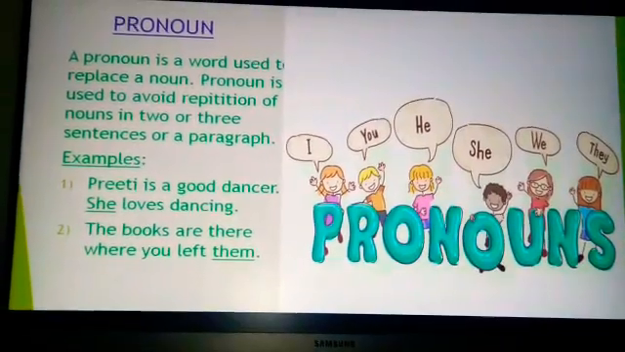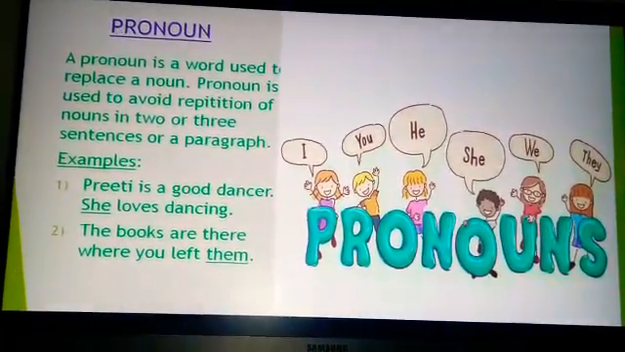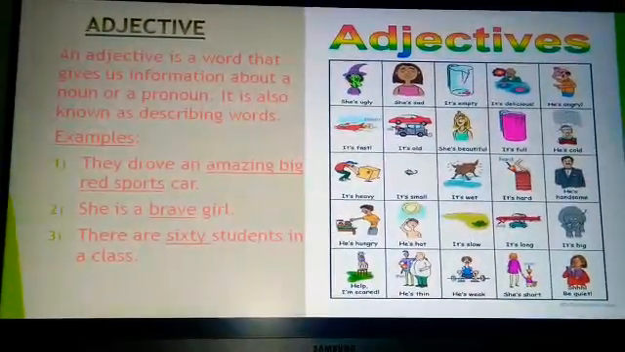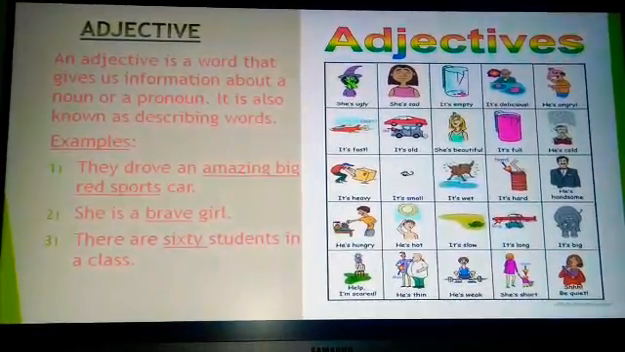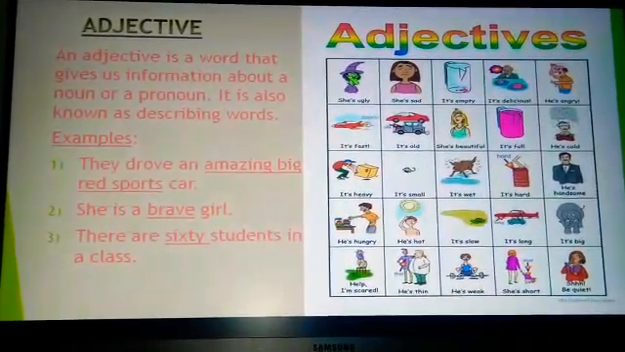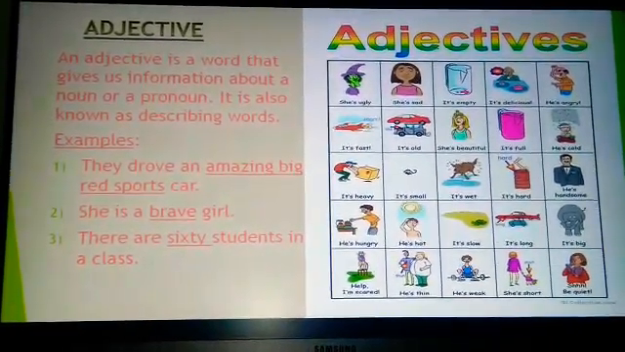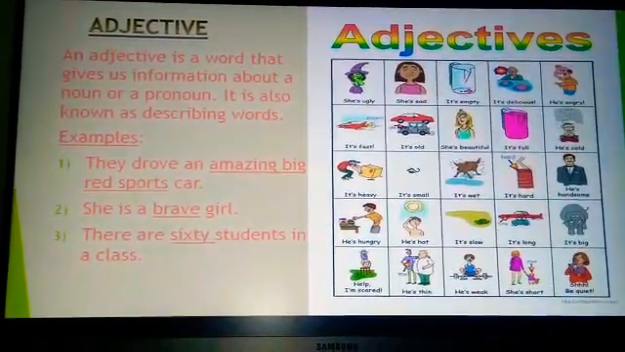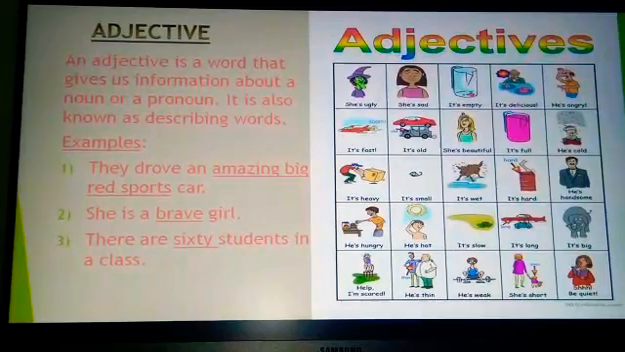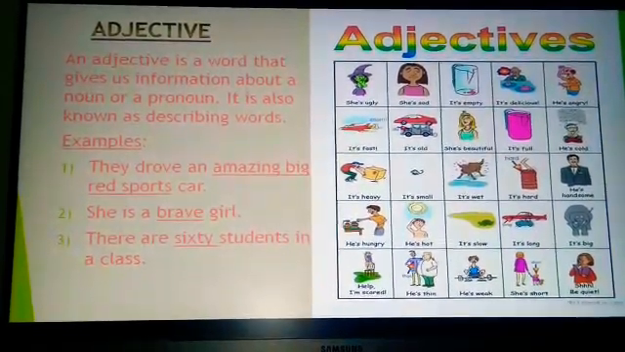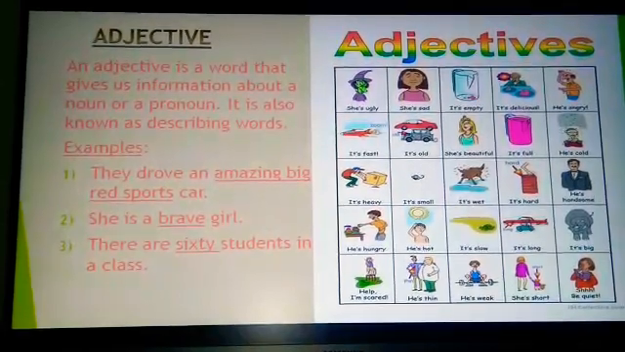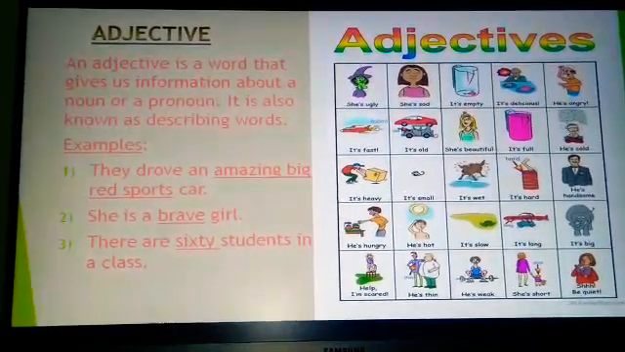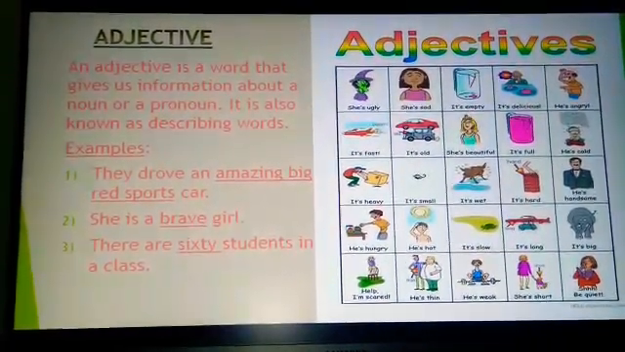So now let us go to the fourth type. The fourth type of part of speech is adjective. An adjective is a word that gives us information about a noun or a pronoun. It is also known as a describing word. It is a word used to add something to the meaning of a noun. For example, they drove an amazing big red sports car. Here car is a noun and the information given about the car is amazing big red sports. So amazing big red sports are adjectives which give information about the car.